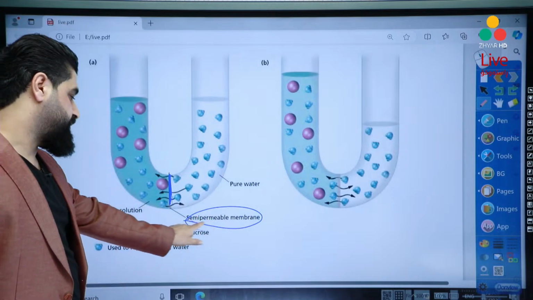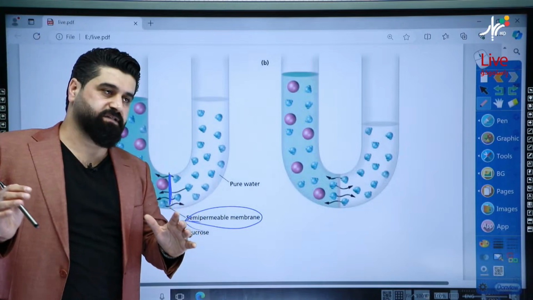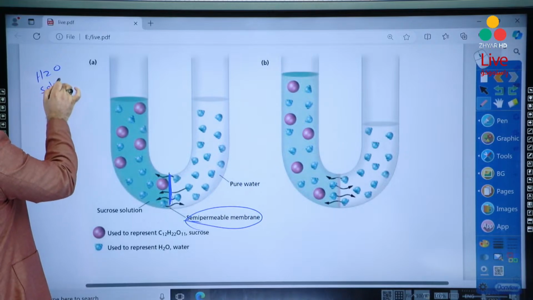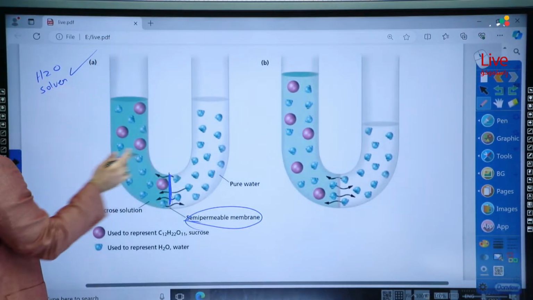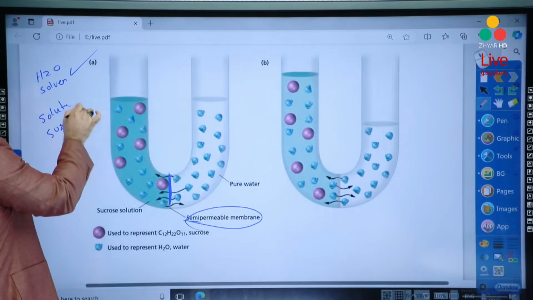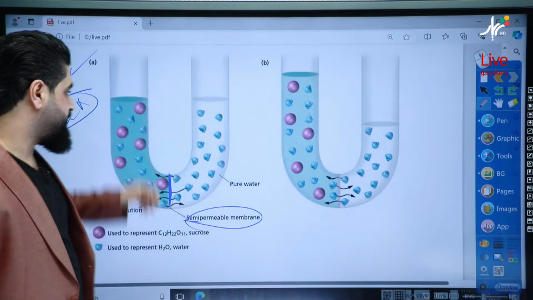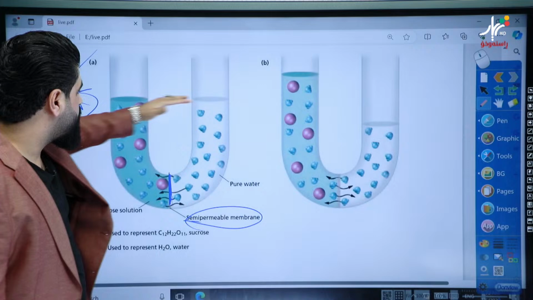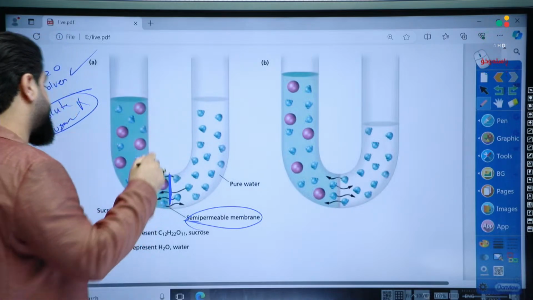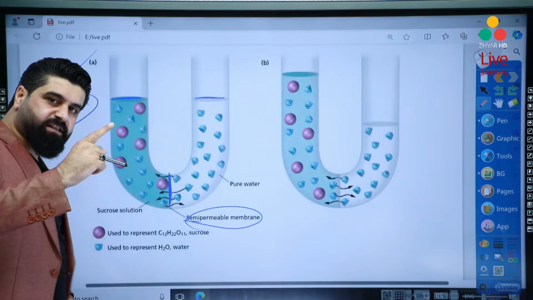Why do we call this semi-permeable? Because it allows some particles to pass through it while blocking others. Which particle can pass? Water, the solvent, can pass through this membrane, but solute, such as sugar, cannot. It's prohibited to go through here. Then we will use 2 equal amounts of solutions, not 2 equal concentrations, but with different concentrations.